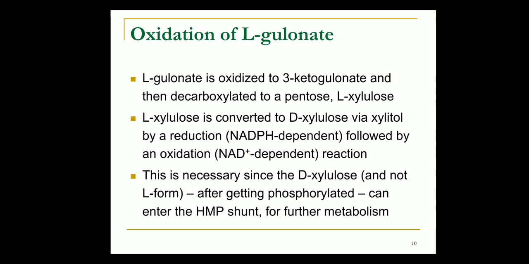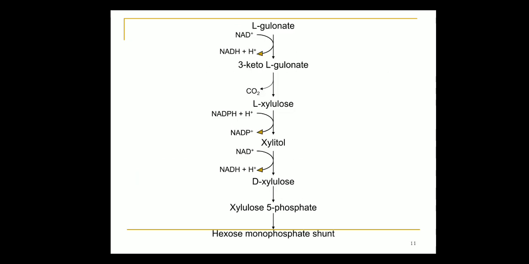Now pentose synthesis, xylulose. L-xylulose is converted into D-xylulose by reduction followed by oxidation. This is necessary since D-xylulose after getting phosphorylated can enter the HMP pathway for further metabolism.